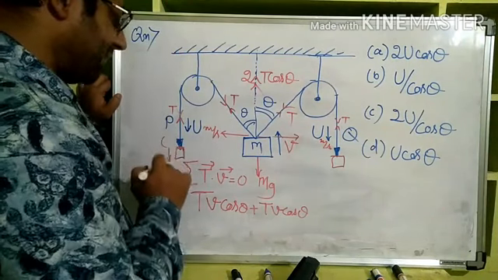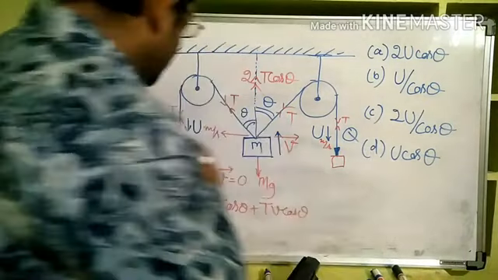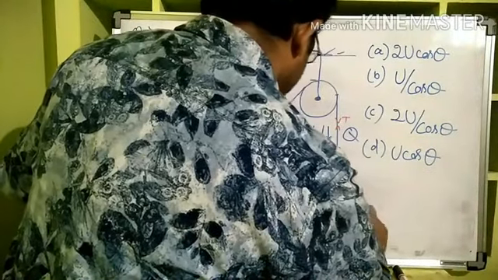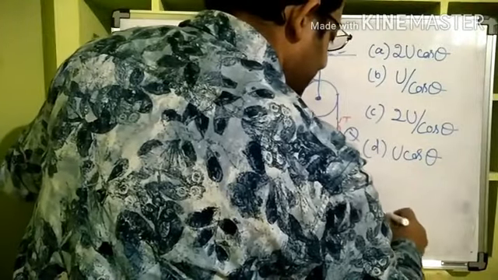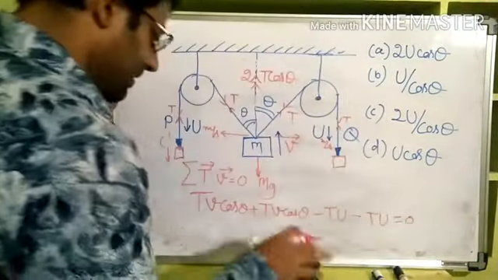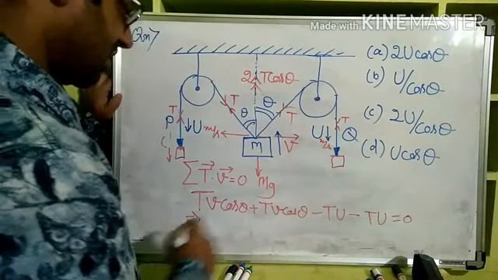So what is the angle between T and U? Don't you think that it's 180 degrees? So cos 180 degrees is equal to minus 1. So minus T multiplied by U, and the same is the case for this also. Minus T multiplied by U is equal to 0. It is visible, which implies that all the T's got cancelled.